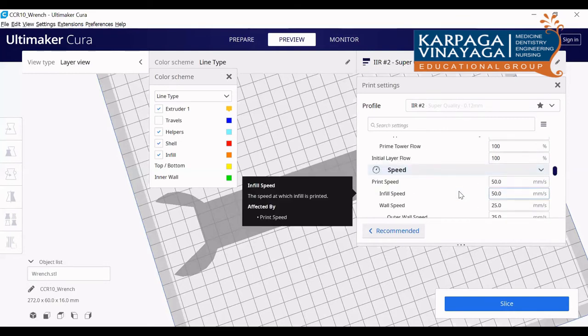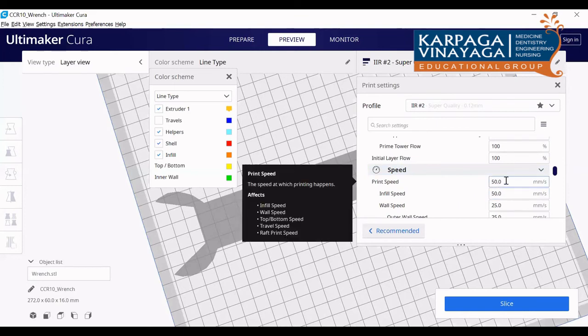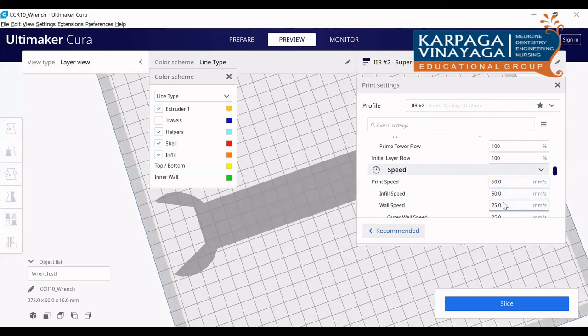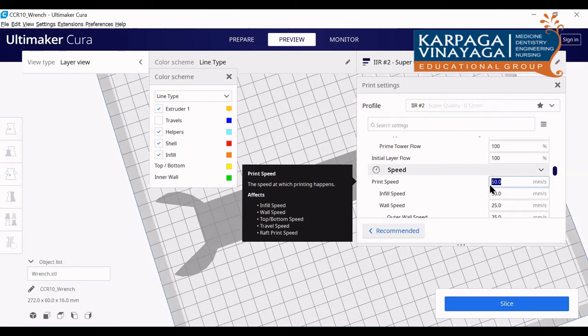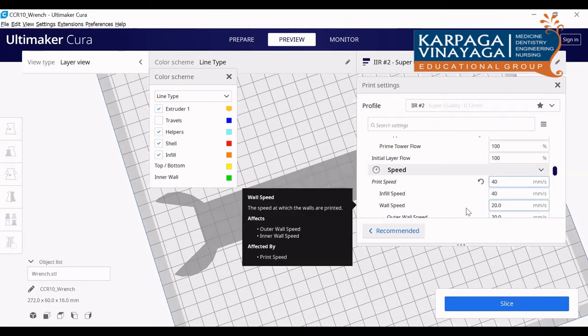Next, coming to the speed. Print speed is normally 40 to 60 per second. That's a normal print speed. Here it is given as 50, but normally we will go for 40. So 40 will be a better print speed.